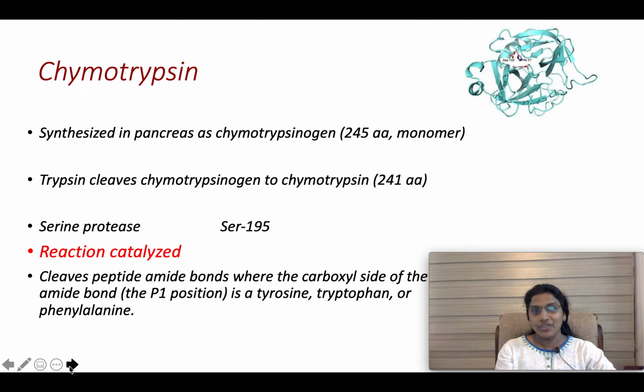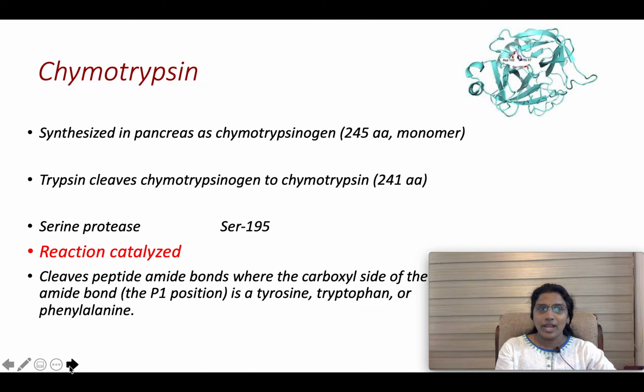Chymotrypsin, again, is a digestive enzyme synthesized by the pancreas, and it is produced in the form of a zymogen, chymotrypsinogen, which is converted to the active enzyme chymotrypsin by the action of another enzyme called trypsin. Chymotrypsin belongs to a group of enzymes called serine proteases, which have an active site serine residue involved in catalysis. In addition to chymotrypsin, enzymes like trypsin and elastase also belong to serine proteases, which have similar structure and follow a similar catalytic mechanism.